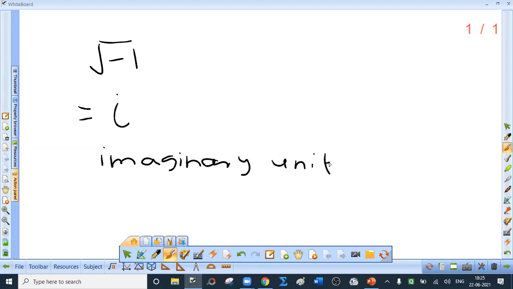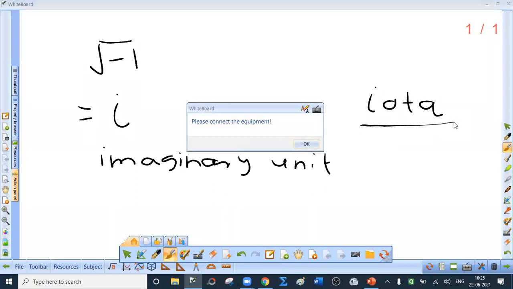Actually, this stands for the Greek alphabet iota. I think this is the ninth Greek alphabet. In the next lecture we will discuss Greek alphabets also, because you need not know all the Greek alphabets, but a few we will be using in maths and of course in physics also, right? So this is about an imaginary unit.